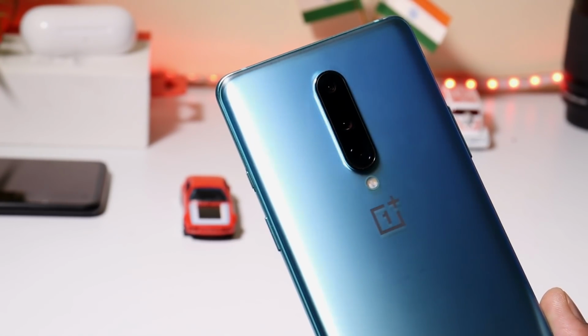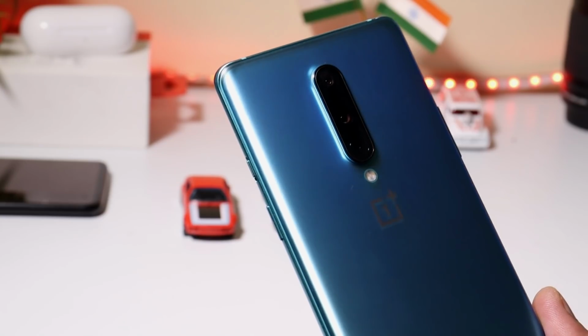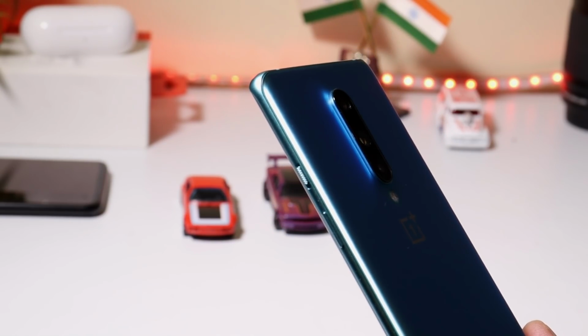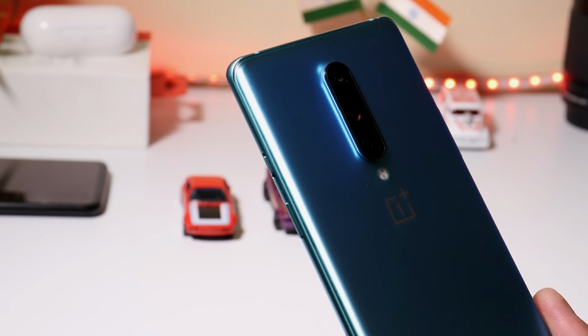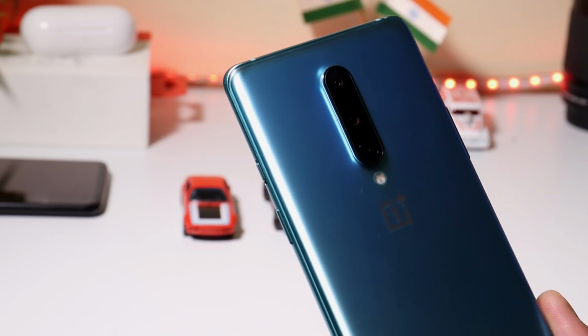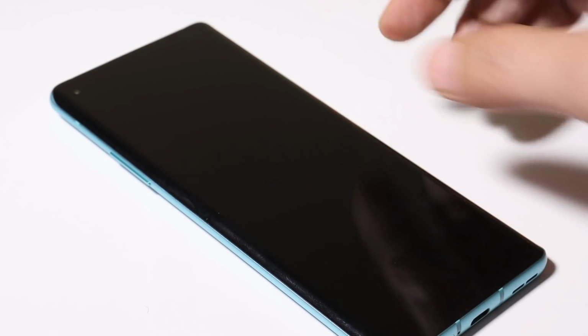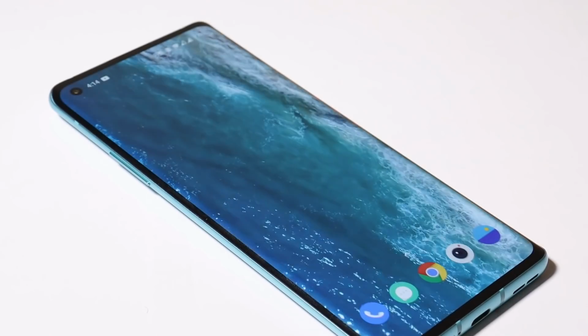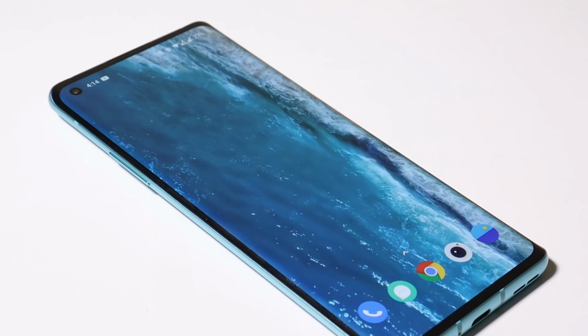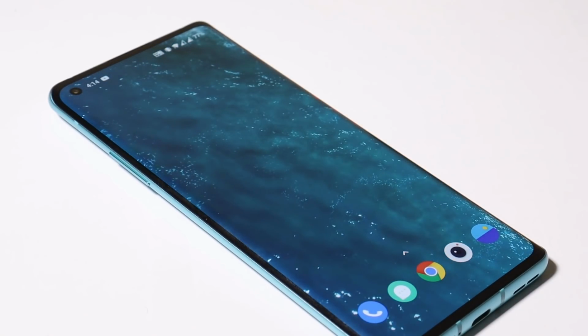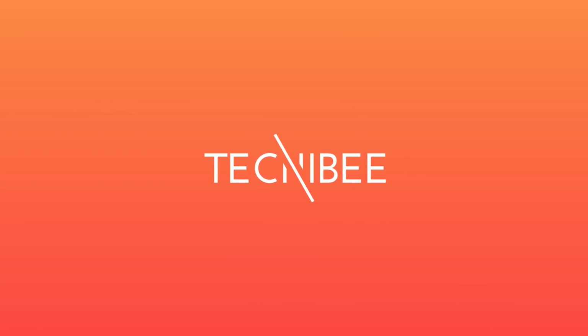In this video, we'll review Oxygen OS 11 Open Beta 5 for OnePlus 8 and 8 Pro. I've been using Oxygen OS Open Beta 5 from the day it was released. And after watching this video, you can decide if you want to migrate to the beta channel from the stable channel, or if you're already on Open Beta 4, whether you should update to Open Beta 5 or not. So without wasting any more time, let's get started.